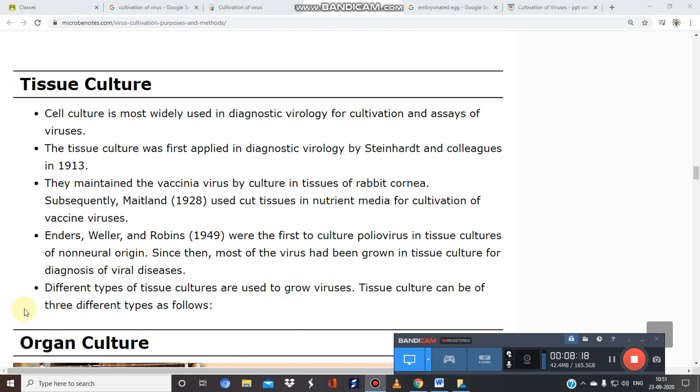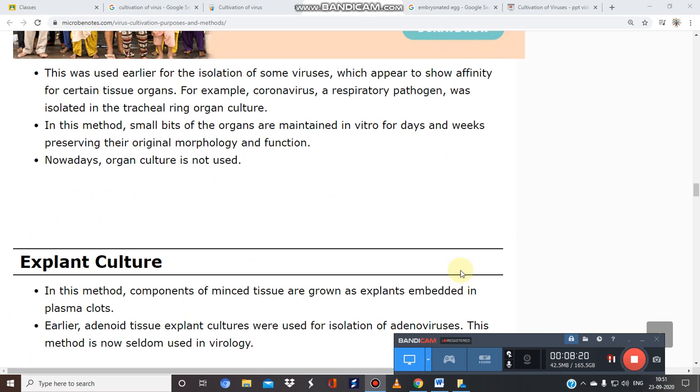So the next culture method is organ culture. This was used earlier for the isolation of some viruses. Just see an example, coronavirus, because it was isolated in tracheal ring organ culture. So it is very much grown in organ culture. And we know the site of the coronavirus is our lungs.